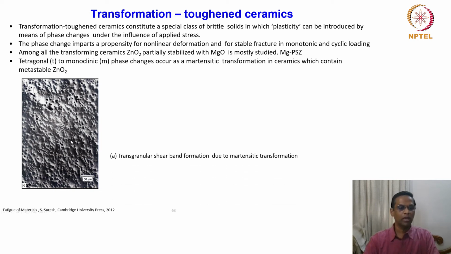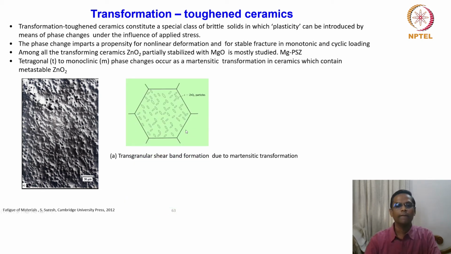So this is one micrograph, which shows a transgranular shear band formation due to martensitic transformation. So you see that there are some transgranular shear bands, and it looks like a lot of particles are embedded in a matrix. Yes, it is true. There are a lot of particles, but in order to make you appreciate this a little more, I'm just showing this schematic.